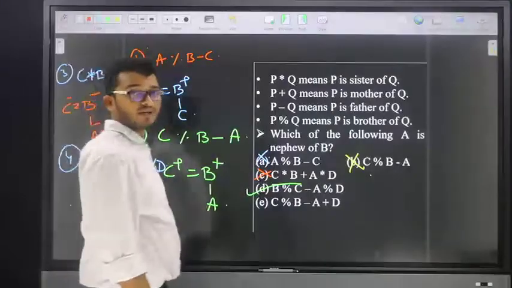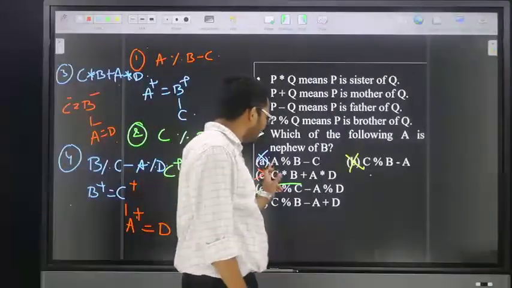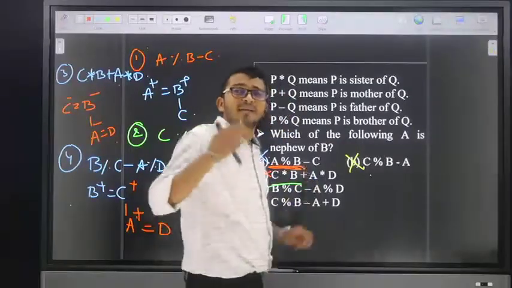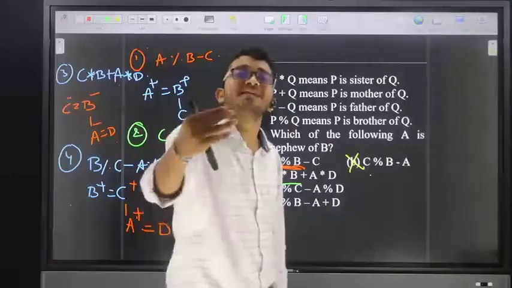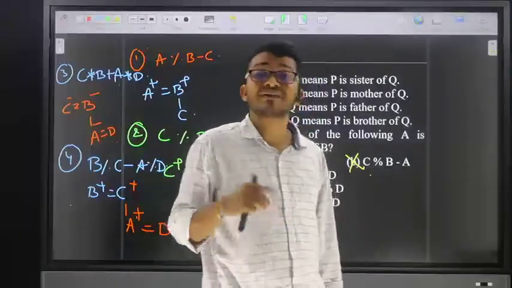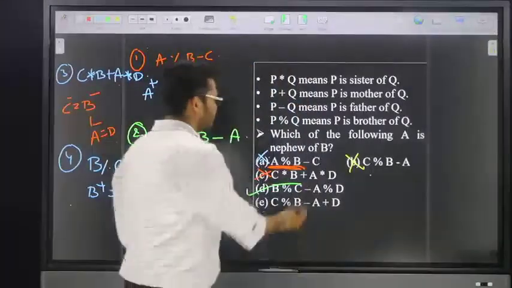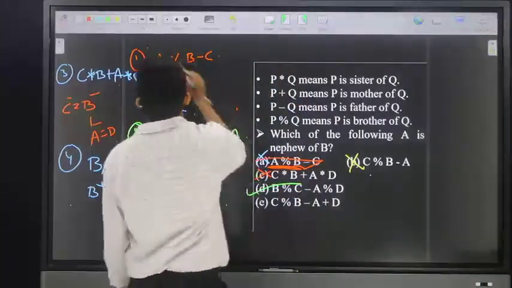So now check the options one by one. In option one, A percentage B means A is brother of B. But our requirement is A is nephew of B, so for option number one, no chance. Next, friends, go for option number two.